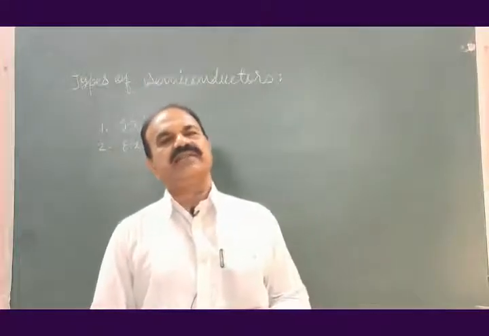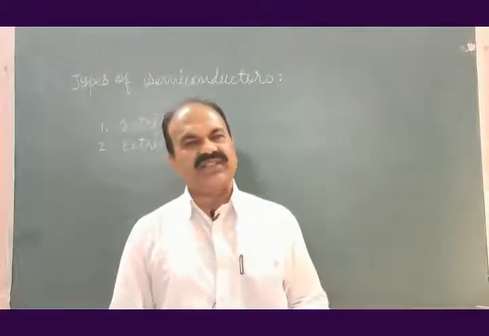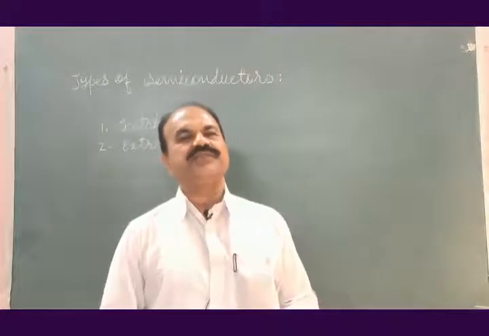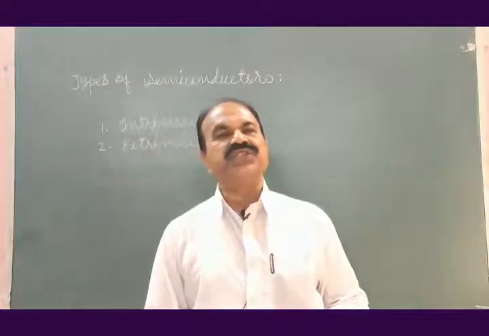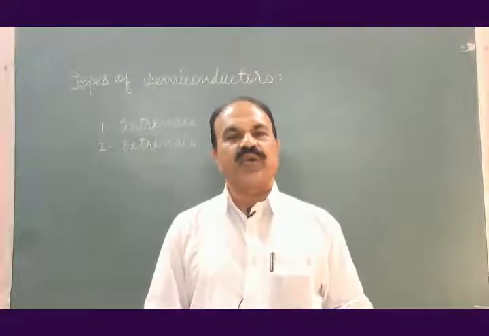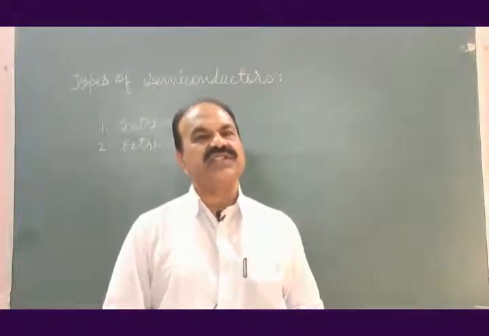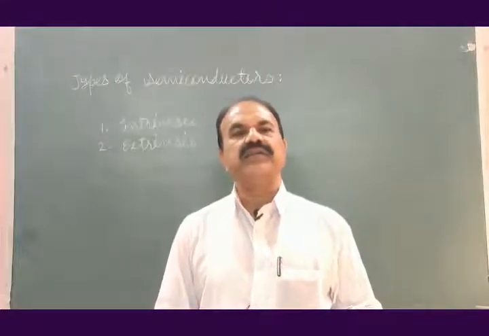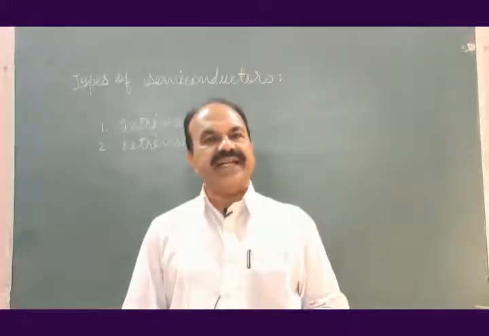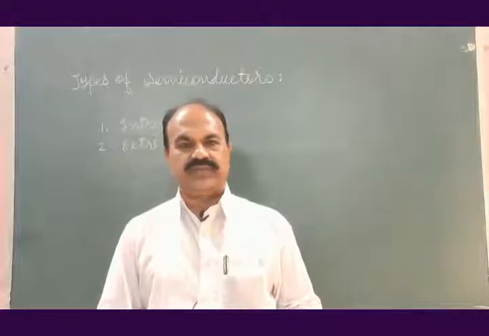Yesterday I told that many semiconductors are available in nature. From these, the popularly used semiconductors for fabrication of various devices, various instruments are germanium and silicon.